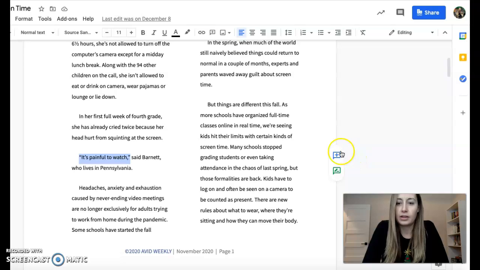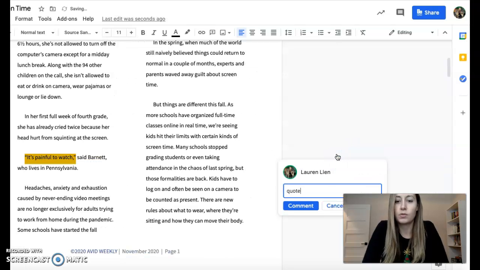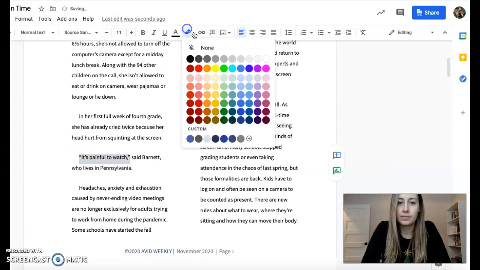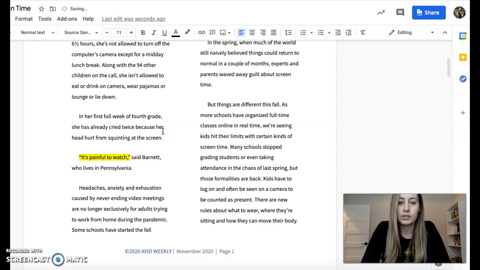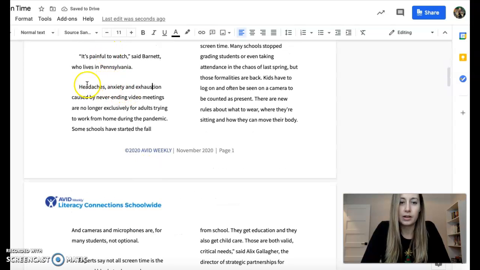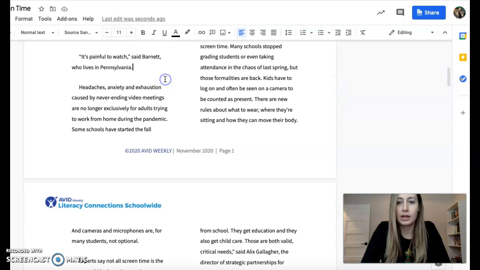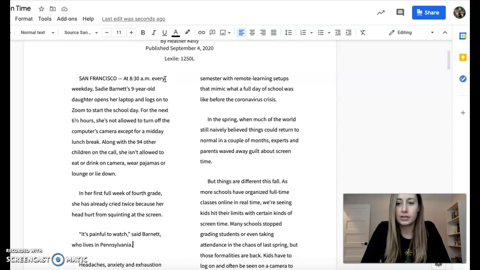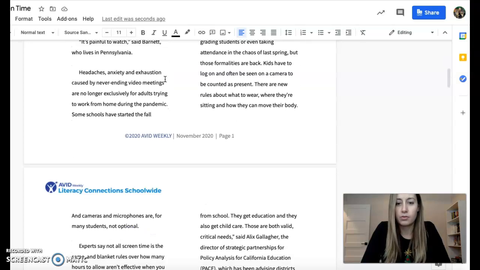You can do two things. You can do this and you can say quote, or you can highlight it this way. If you want to take notes, you would do the other way. If you just want to highlight it because it seems important, do it this way. Okay. Maybe you want to note that headaches, anxiety, and exhaustion are some of the side effects of so much screen time. So maybe I would highlight that. Basically anything that seems like it's important to the article or important to know.